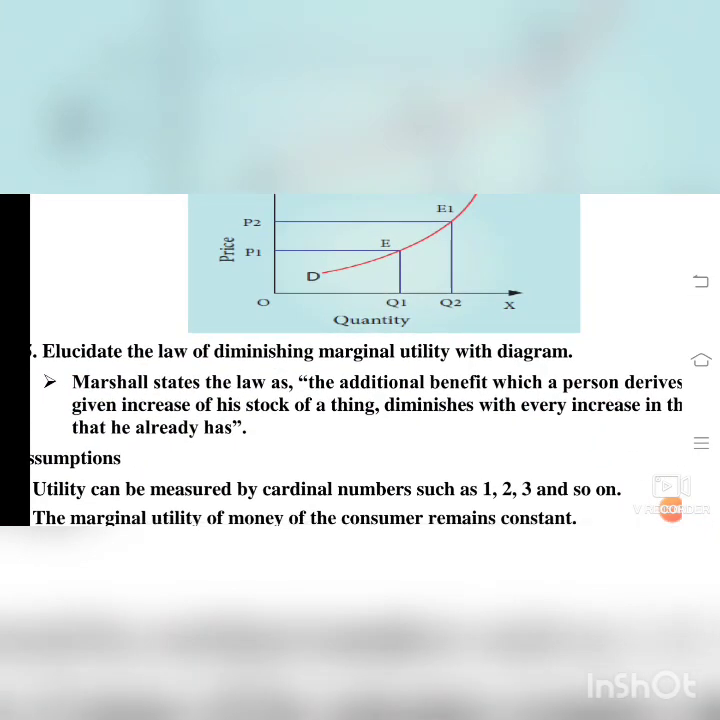Next we will see about the law of diminishing marginal utility with the diagram. What is marginal utility? A total product is there, and addition is made to the product, that is called marginal utility. For example, a food product: you are hungry, you are eating a product. When you add more and more, what will happen? Your hunger diminishes, isn't it? That is called the law of diminishing marginal utility. The additional benefit which a person derives from a given increase of his stock of a thing diminishes with every increase in the stock he already has.